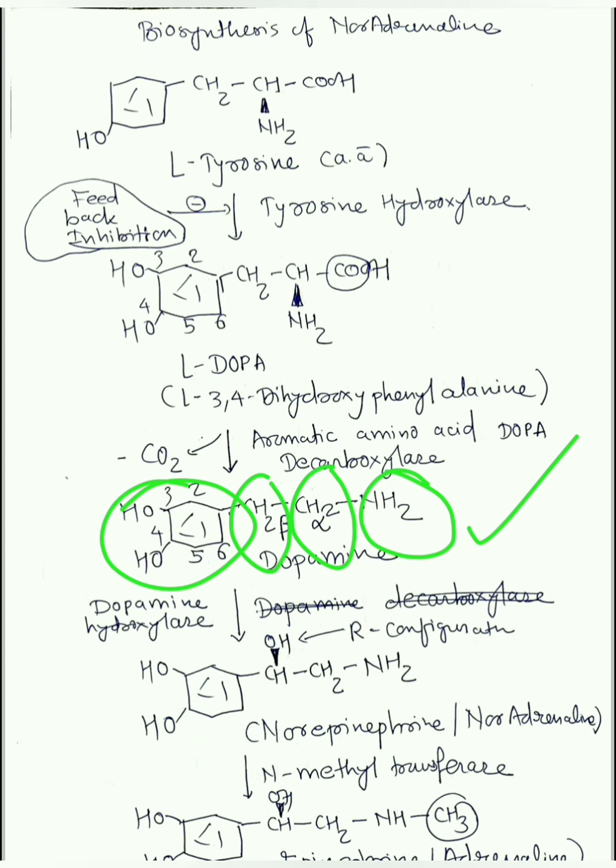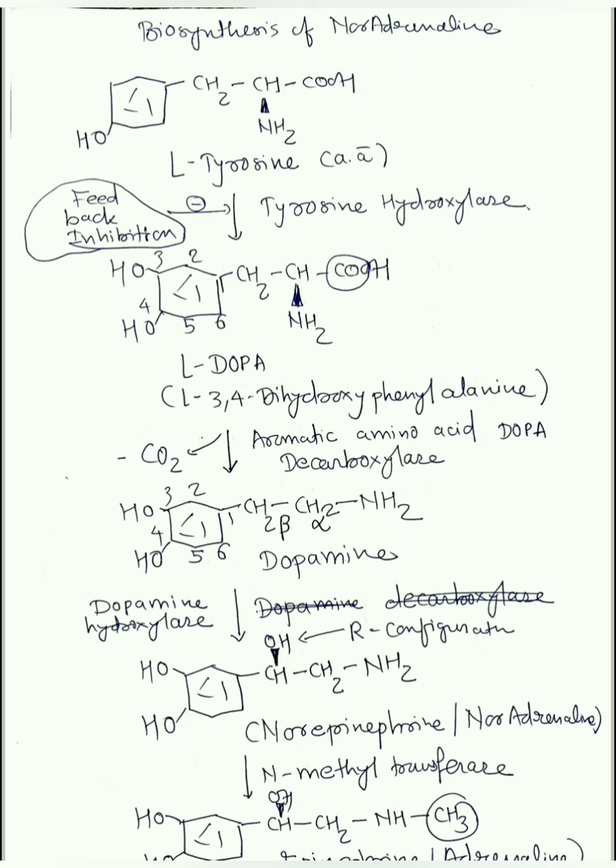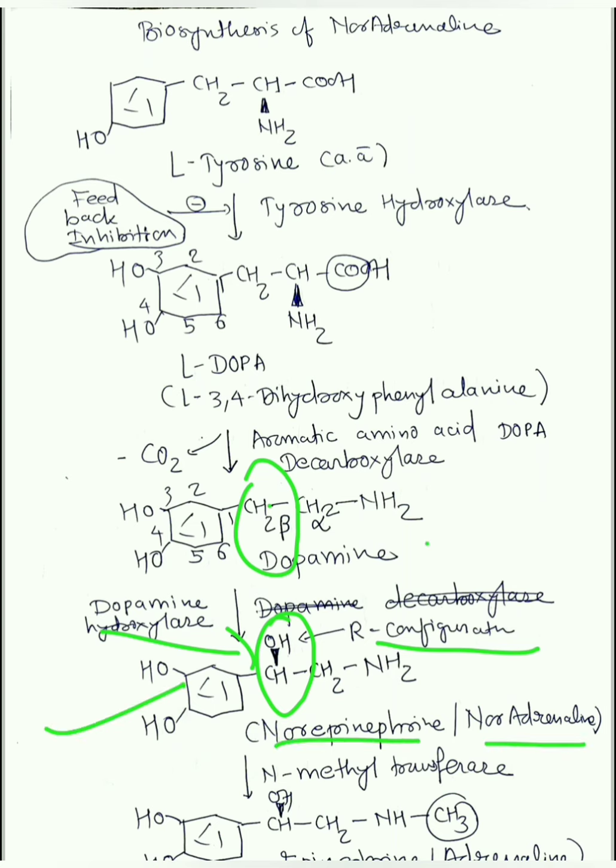Now on this, next going to act is dopamine hydroxylase. Okay, now it is going to introduce, again I am saying, just like tyrosine hydroxylase, this enzyme is going to introduce OH group on beta carbon. So next, see this. Instead of CH2, this is CHOH. So this enzyme has introduced this OH group in terms of R configuration, which gives us norepinephrine or noradrenaline. Second neurotransmitter. First was dopamine, second is norepinephrine, noradrenaline, because of this enzyme, dopamine hydroxylase.